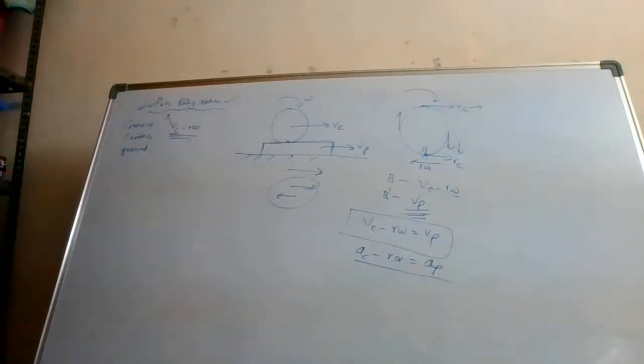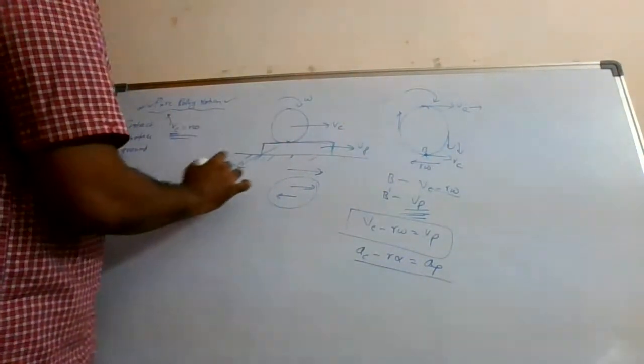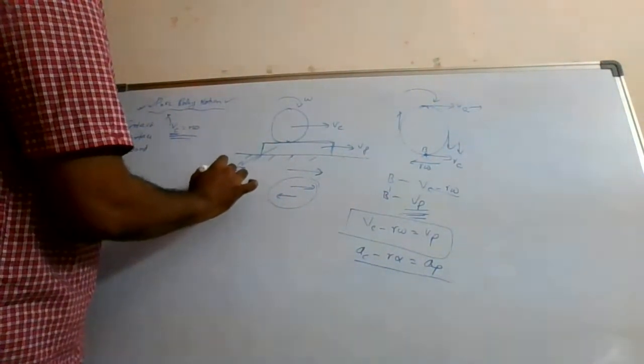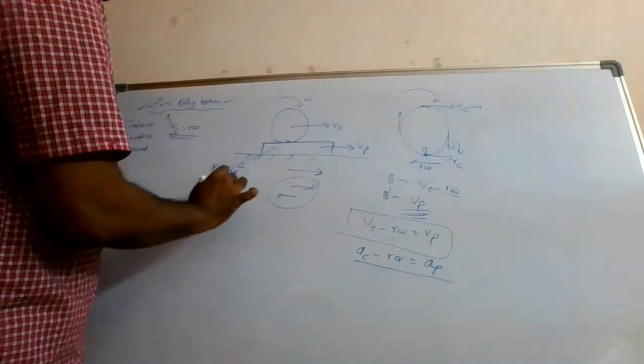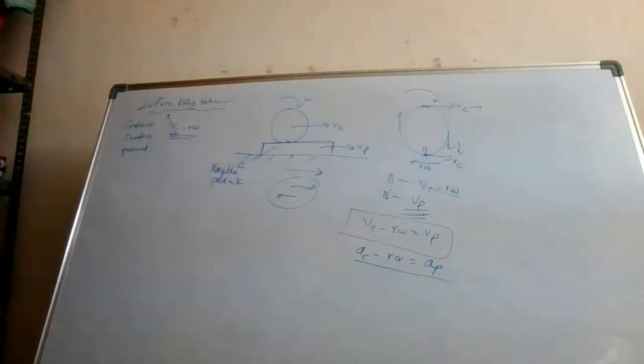Now in the same situation, just take a screenshot and write it. So this is a movable plank. Have you written it down?